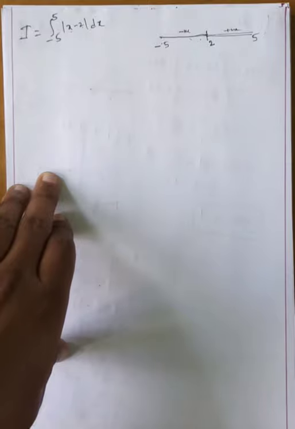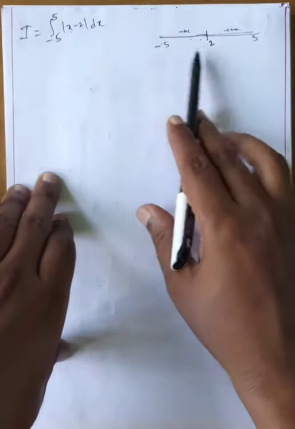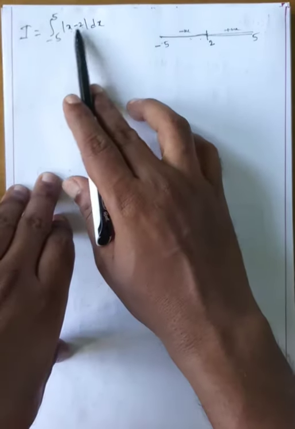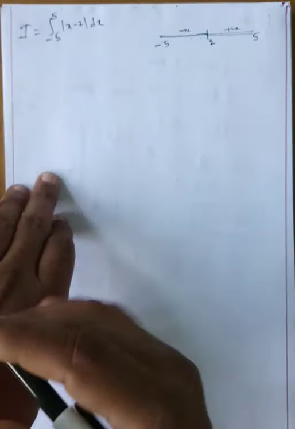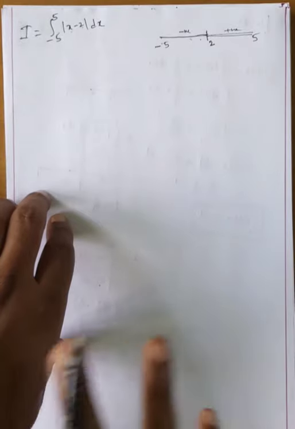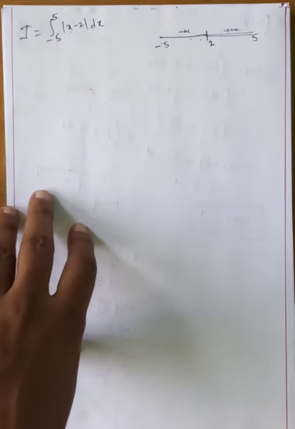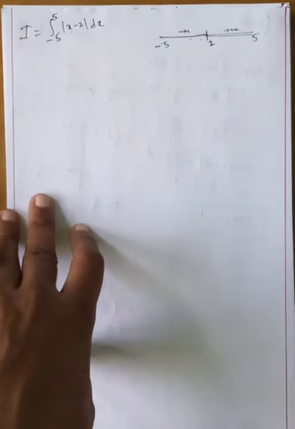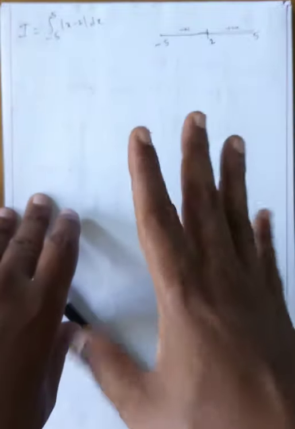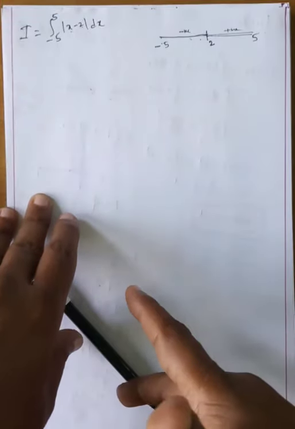Modulus of x is either positive or negative for some values. For example, for −5 to 2, take any value such as 0 and substitute: 0 − 2 is negative. The modulus value is positive, but what is the sign of x − 2 inside? Is it less than 0 or greater than 0?